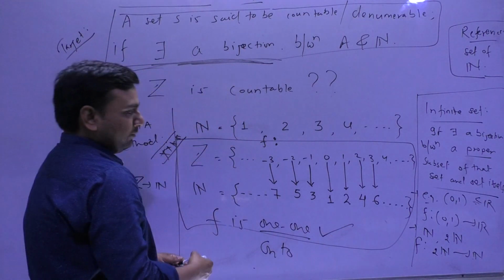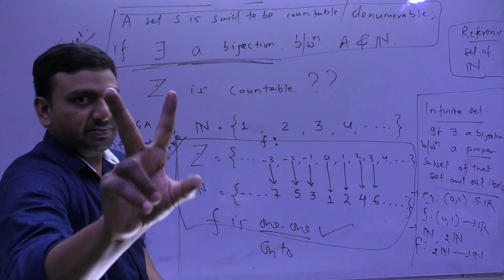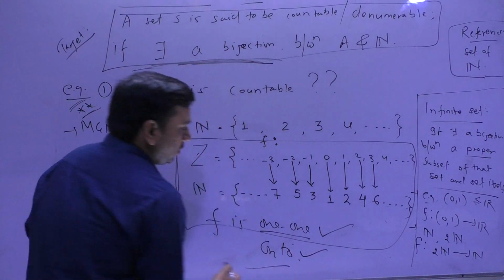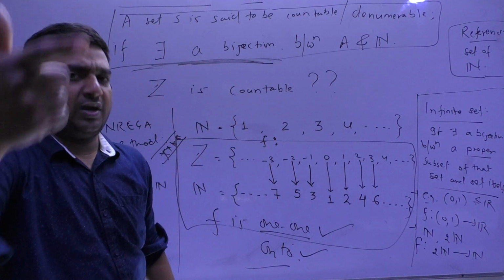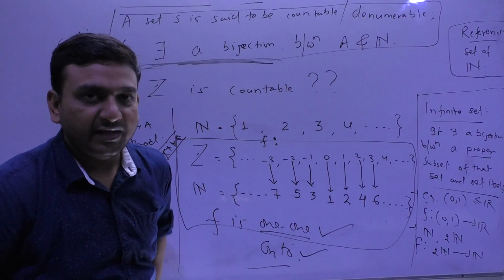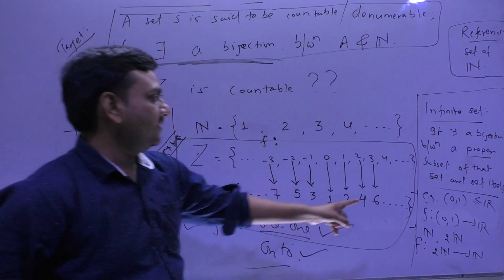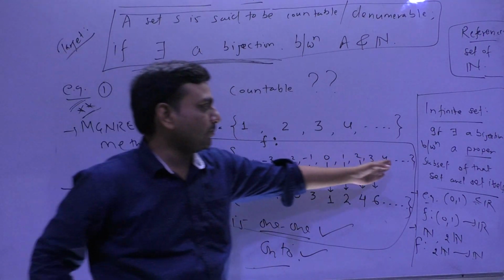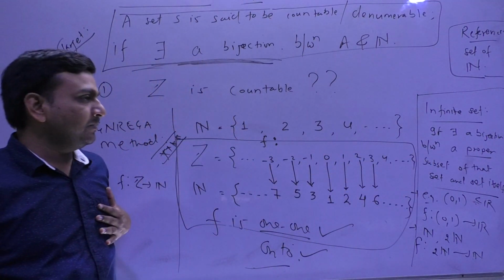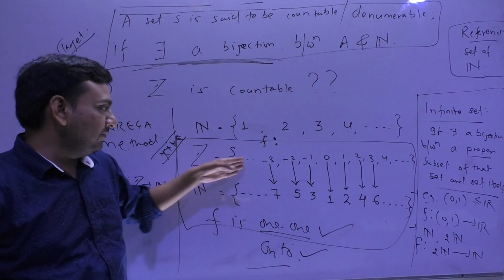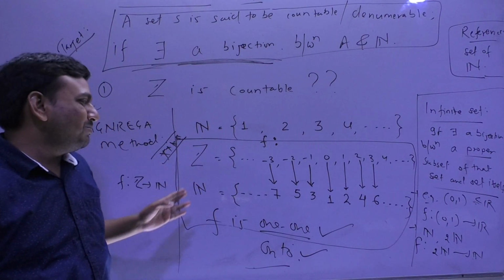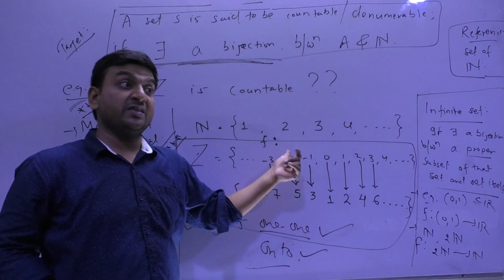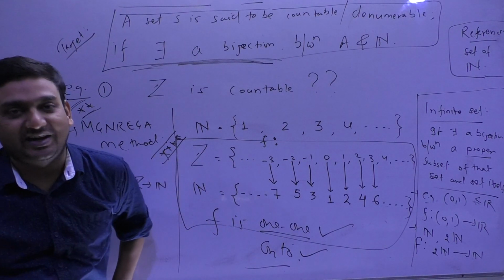One-one, yes, because no two elements will have the same image. Clear? Onto, why am I saying onto? Because if you give me any natural number, say 10, it will be mapped from some positive integer. If you give 2 lakh, some positive integer. If you give me 2 lakh 1, it will be mapped from some negative integer, meaning there will be no element in N which is not the image of some element of Z.